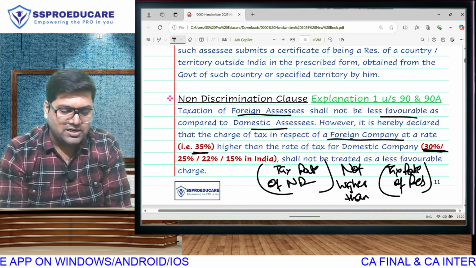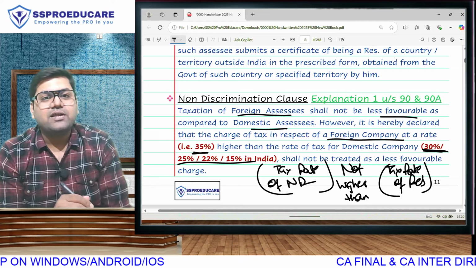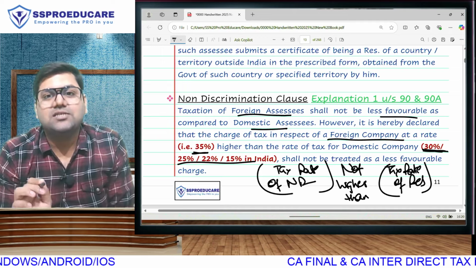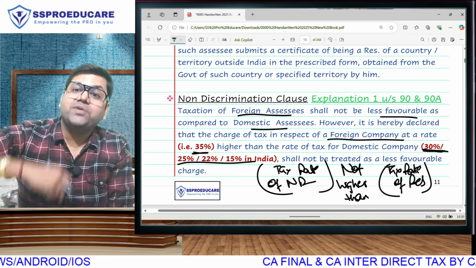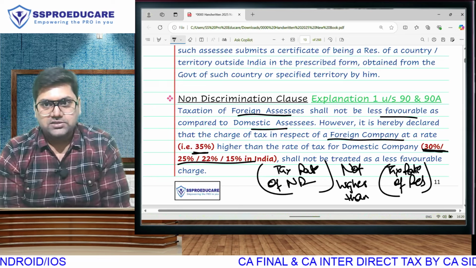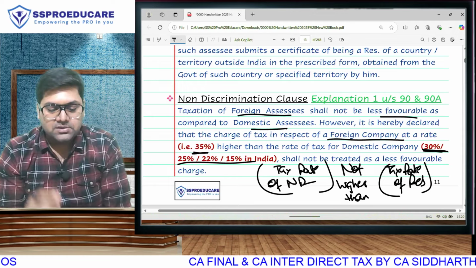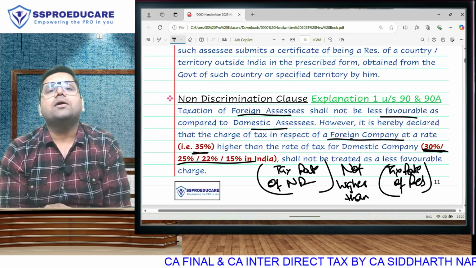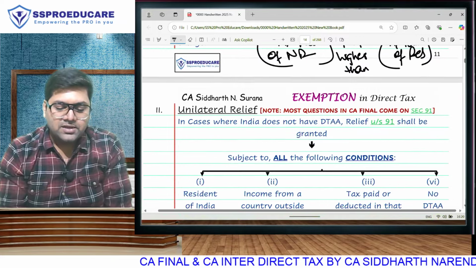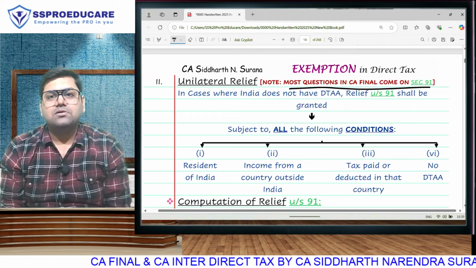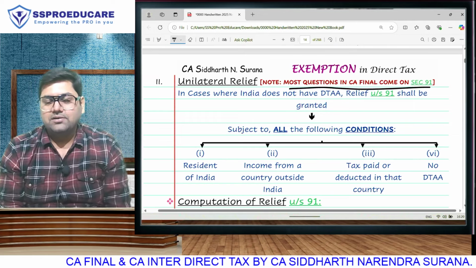In India, domestic company tax rates are these: 30 and 25 are in the old regime, 22 and 15 are in the new regime. But this is not considered discrimination. In other words, for companies, we will levy the higher rate of tax. The benefit is only for non-corporate assessees, non-discrimination. Ladies and gentlemen, maximum questions in the DTAA chapter in exam come on unilateral relief.